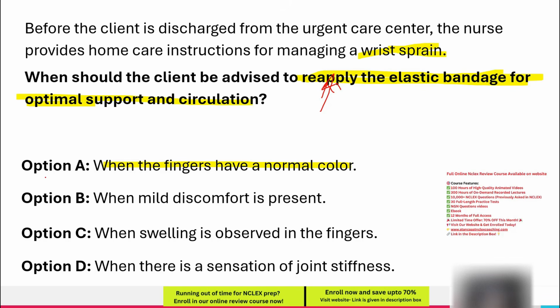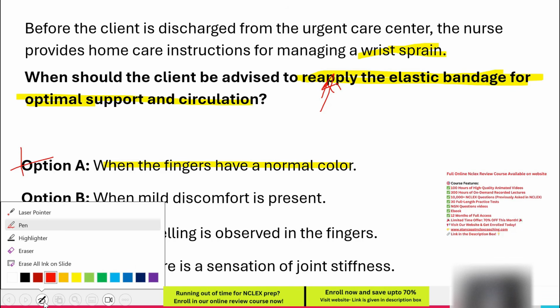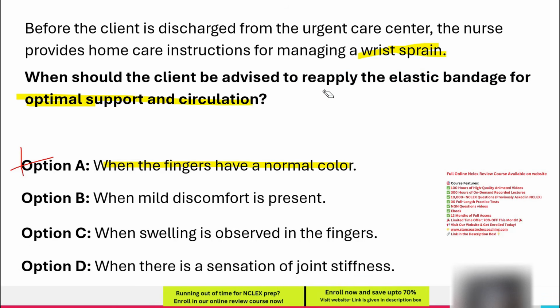Option B, when mild discomfort is present. Mild discomfort is expected after a wrist sprain due to inflammation and minor swelling. While excessive pain might indicate a problem, minor discomfort alone is not a clear sign that the bandage needs to be reapplied. Since mild discomfort does not necessarily mean poor circulation or improper compression, and the question asks for the correct indication for rewrapping, this option is incorrect.